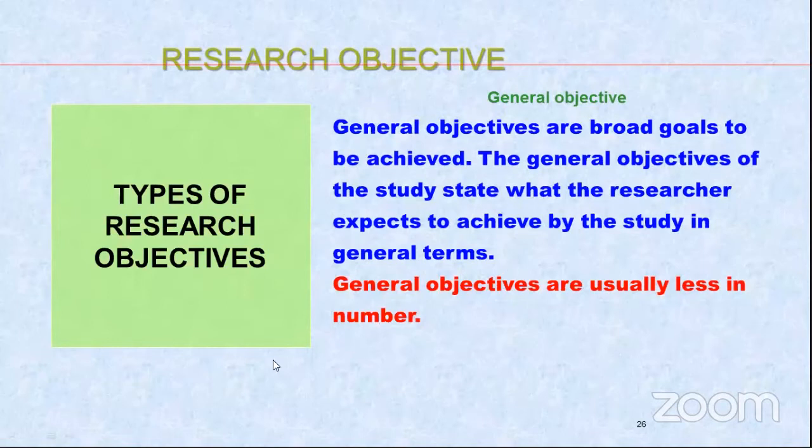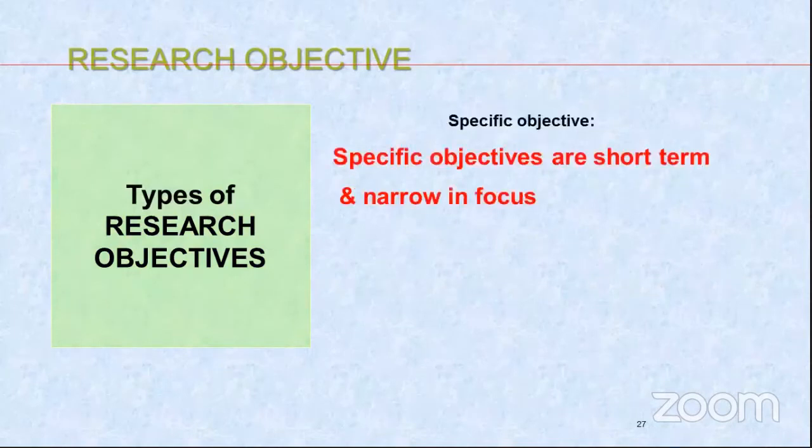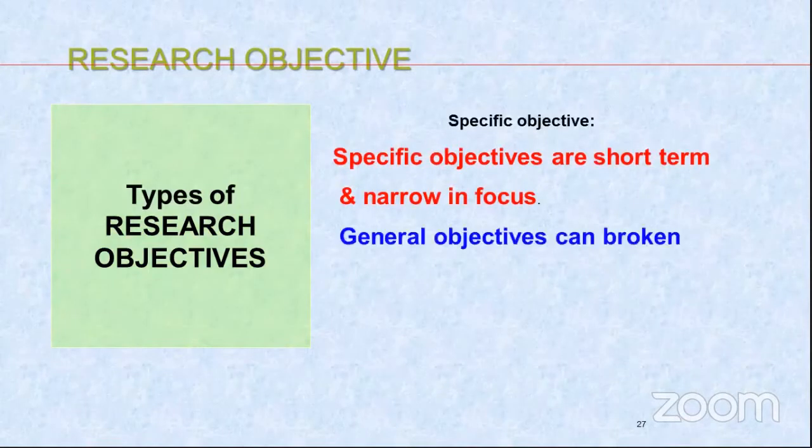General objectives will be maximum one or two. You don't have to frame more general objectives. When you are breaking general into specific, then generally four to five objectives are preferred as specific objectives. What are specific objectives? Short term and narrow in focus. General is long term. General can be applied to general situations. Specific can be applied to a specific one. Now, for example, when you say that the growth of crops depends on the rainfall.